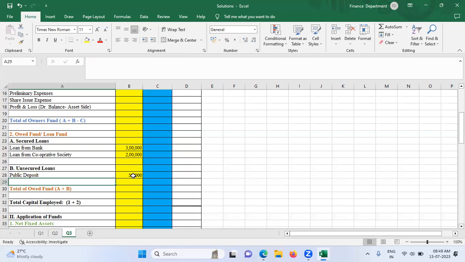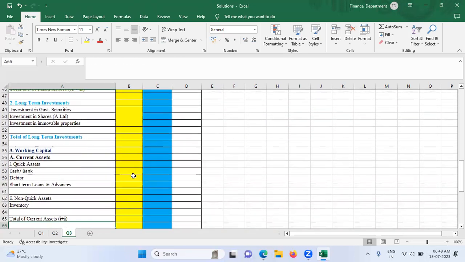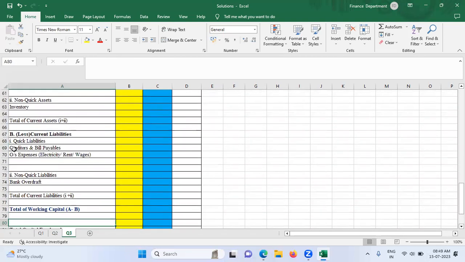We have creditors, trade payables, outstanding expenses. The moment you touch the creditors, the moment you go to the working capital, the first thing that you should realize is that this time we have one additional entry. What is the name of that entry? The name of that entry is suspense account.